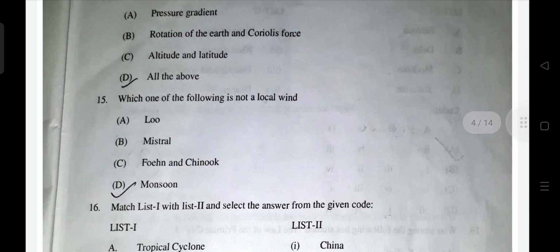Which of the following is not a local wind? Loo, Mistral, Foehn, and Chinook are all local winds. Monsoon is not a local wind. We have heard of three types of winds.